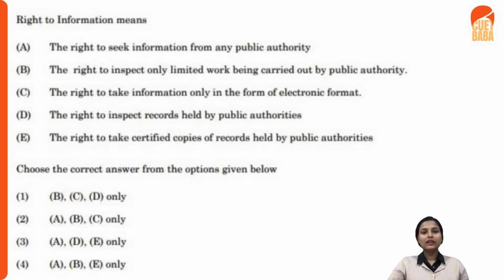So you do understand that the first option over here is quite correct, that you have the right to take certified copies of records held by public authorities, right? So here the answer is right. So with this, you can of course eliminate your first and second option thereafter. That is, they do not go well with it. But here, if you see the first one, the right to seek information from any public authority, do you think it stands right? Yes, of course it does stand right, because as per the RTI, you can seek information from any public authority. So among your third and fourth option, this fourth one stands to be right.